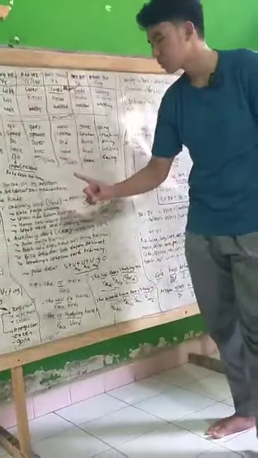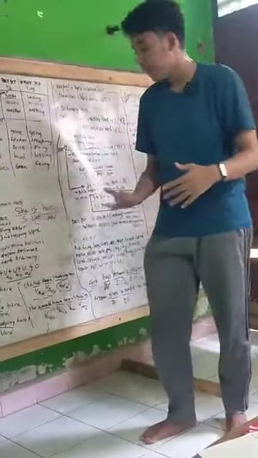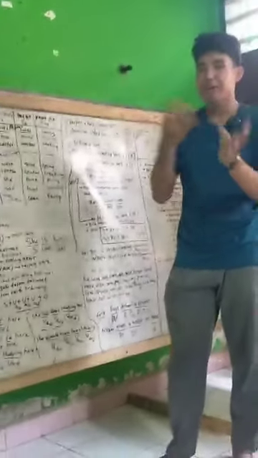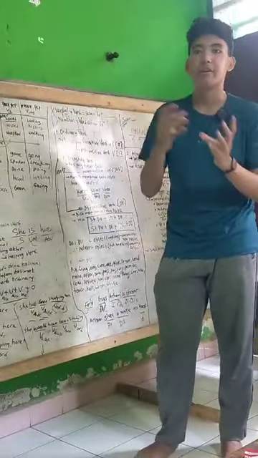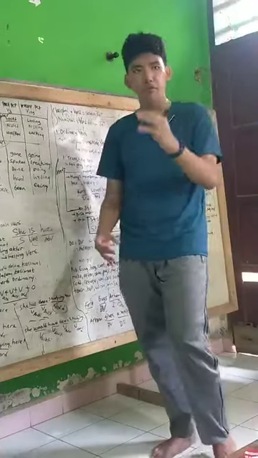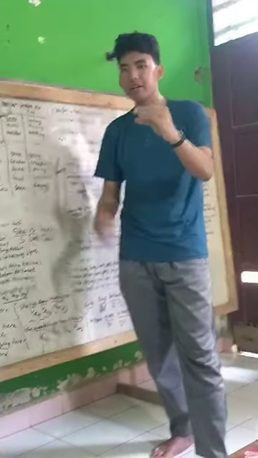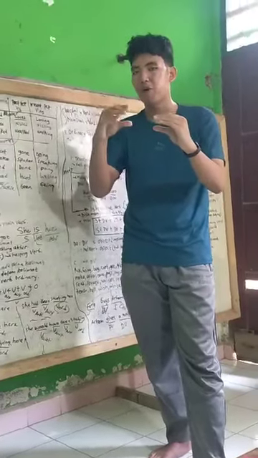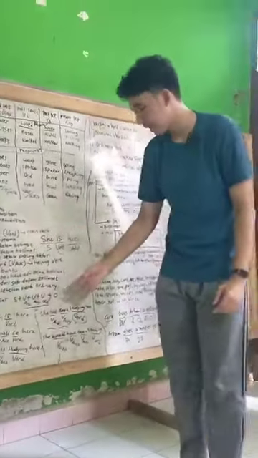Next, we move to auxiliary verbs, which means helping verbs. If the ordinary is the main verb, auxiliary is the helping verb of the ordinary, and the position of verb auxiliary is before verb ordinary. Verb auxiliary and verb ordinary. For the example, like this.